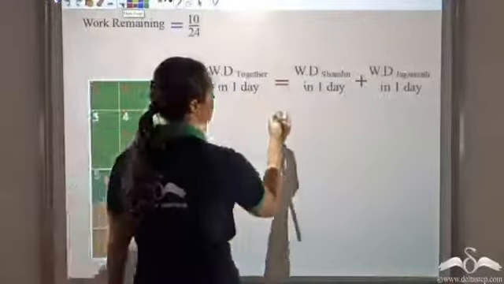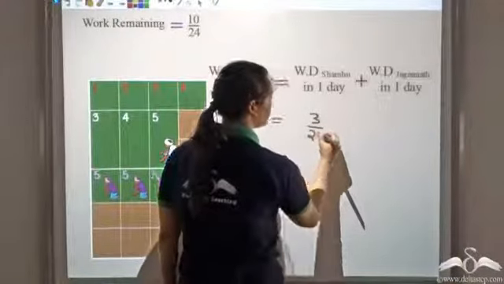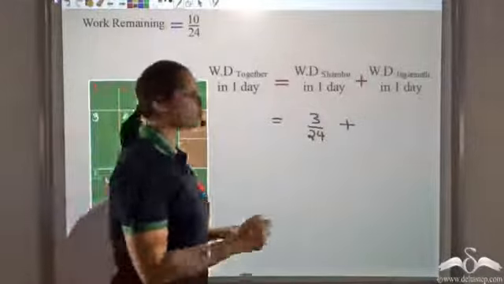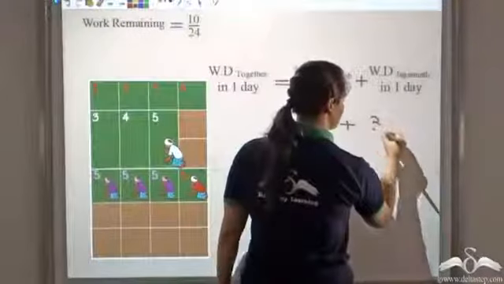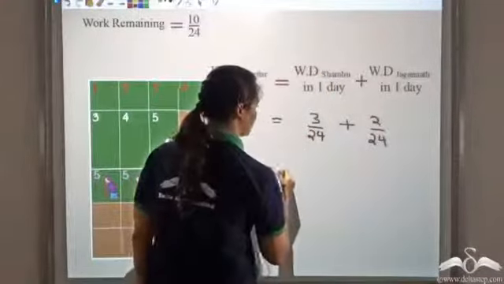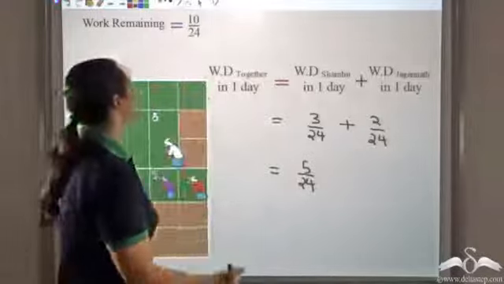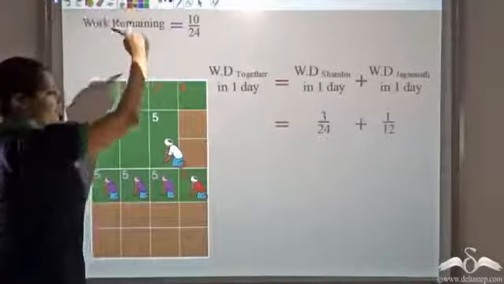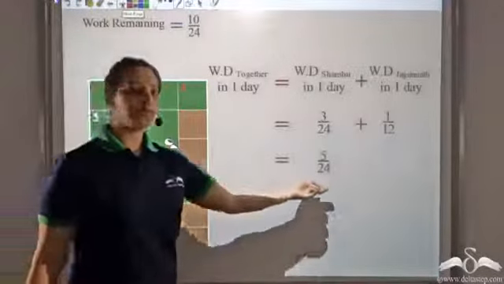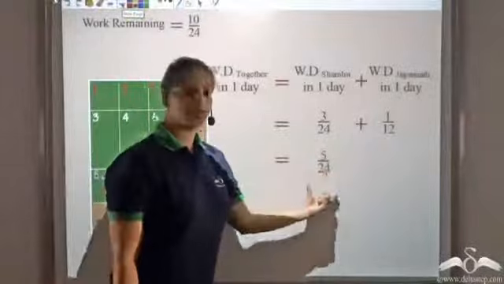We already know that Shambhu does 3 by 24 in a day and Jagannath does 1 by 12, which is also equal to 2 by 24. So 3 by 24 plus 1 by 12 gives me 5 by 24. So work done together in 1 day is 5 of 24 plots.